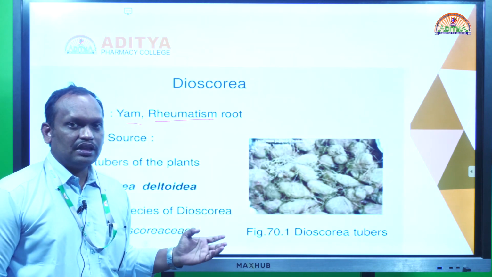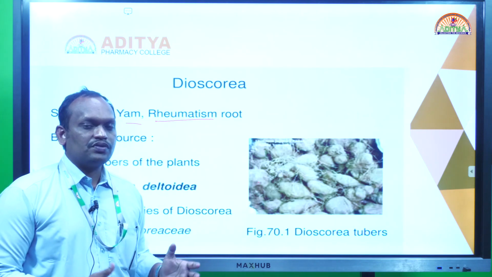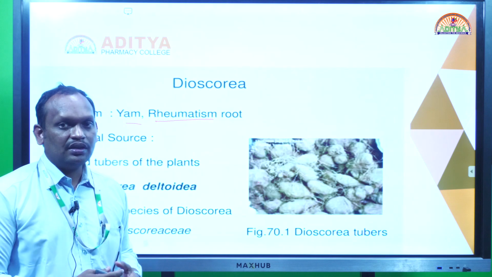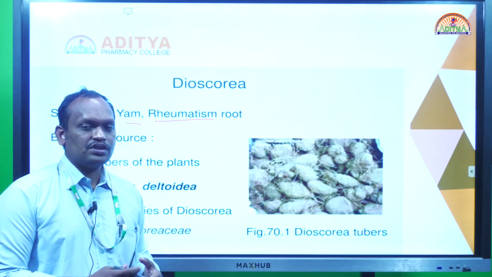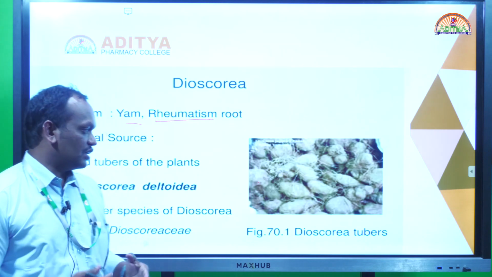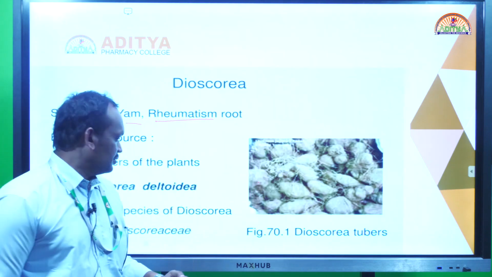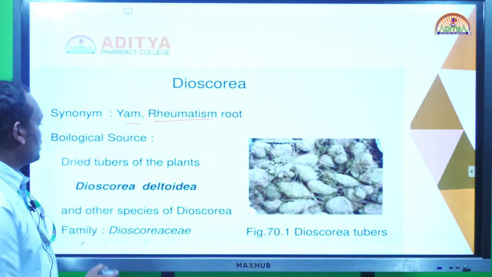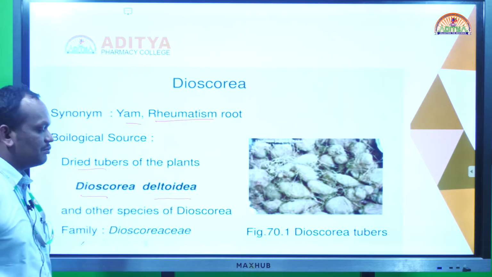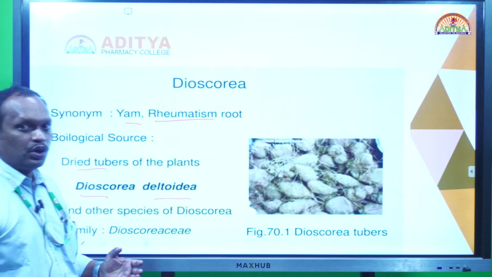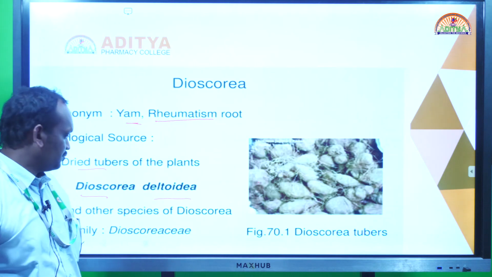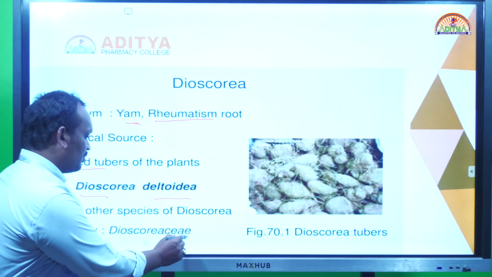So what is the use of Dioscorea? It is a precursor for the synthesis of diosgenin. From diosgenin we get the precursor for synthesis of various corticosteroidal hormones or sex hormones. So what is the source of Dioscorea? Dioscorea deltoidea, derived from the tubers or bulbs, the root modifications. What is the synonym? Yam and rheumatism root.